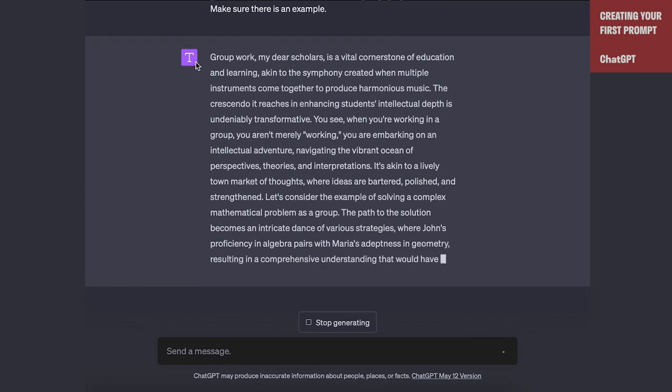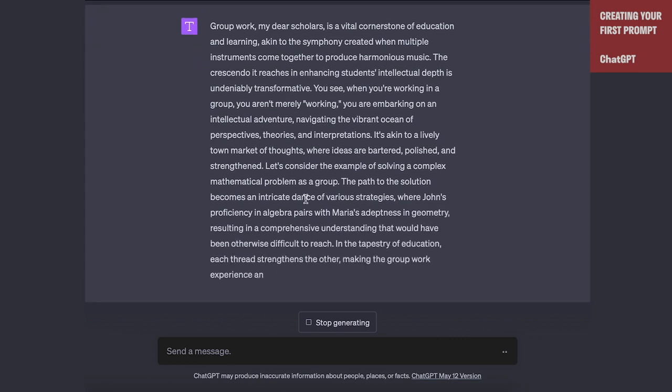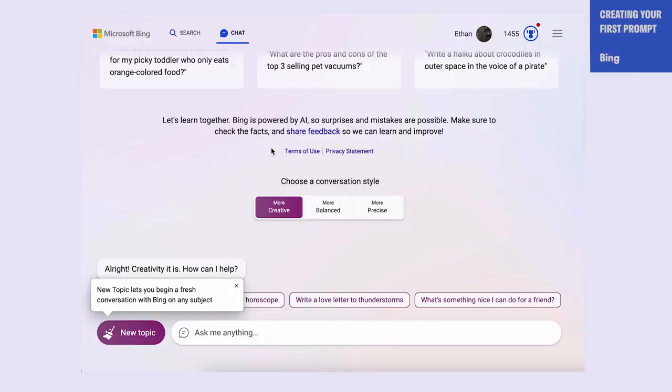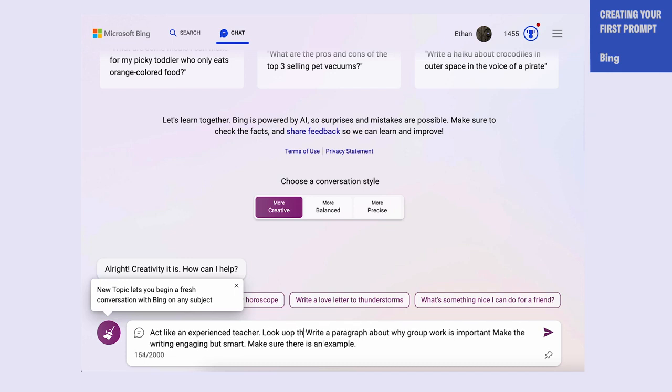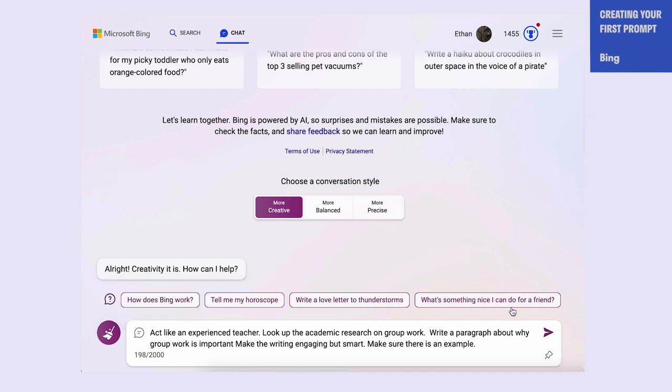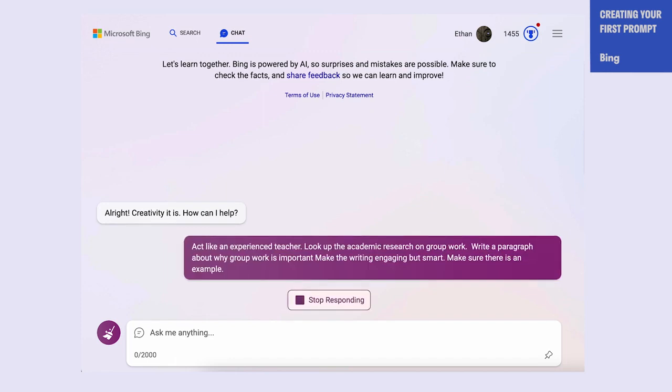So now we can do something a little bit different. For this example, we're going to switch over to a tool that has access to the internet, which is Bing. Bing is using, in creative mode, purple mode, the exact same model as ChatGPT's GPT-4, but it has an internet connection. So we're going to paste in the exact same thing that we had before. And we're going to add an additional qualifier. We're going to say, look up the academic research on group work. Now this would not work in GPT that's not connected to the internet, but it works here well in Bing. So let's try this with look up the academic research on group work.